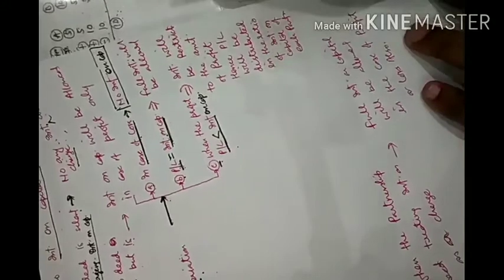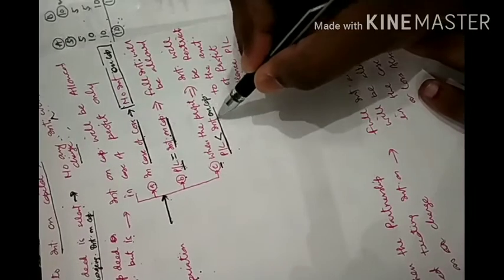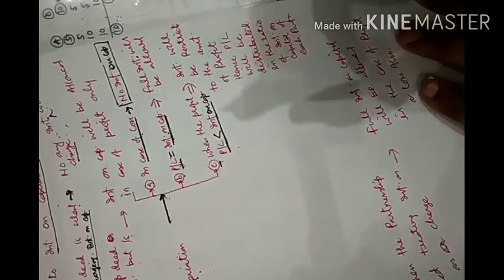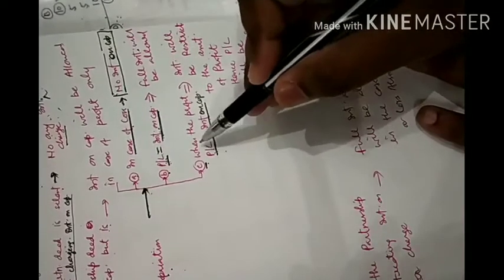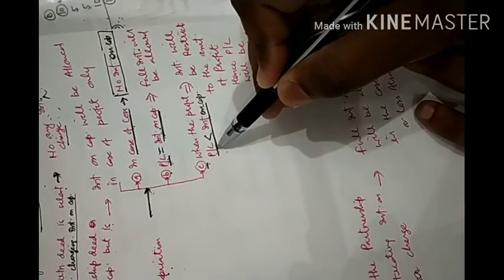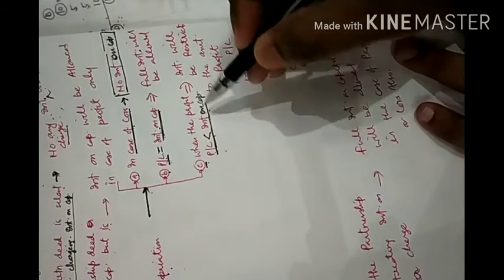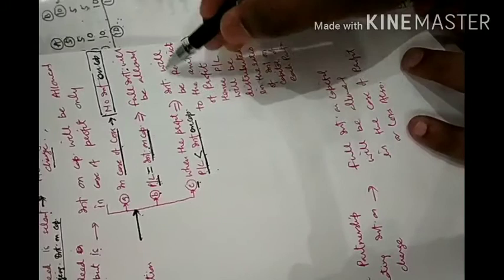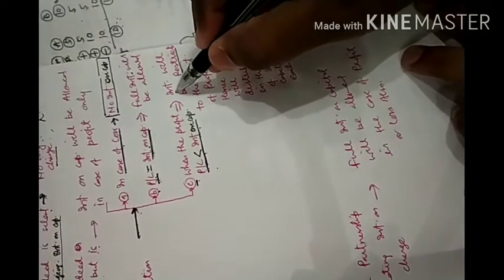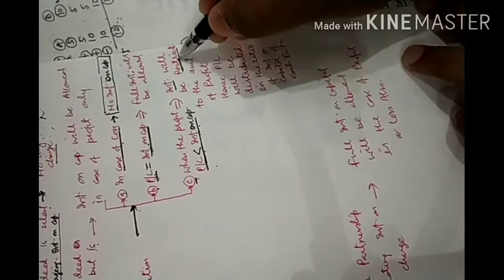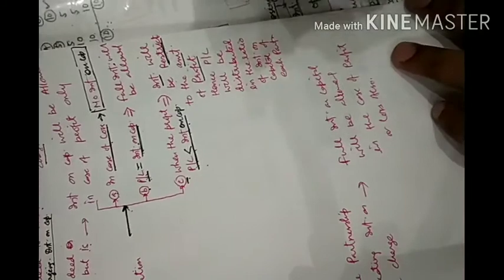The amount of profit is less compared to interest on capital. Then what will we do? In this case, most of the students make mistakes. Listen carefully. When the amount of profit is less than interest on capital, interest will be restricted. The interest on capital will be restricted to the amount of profit.